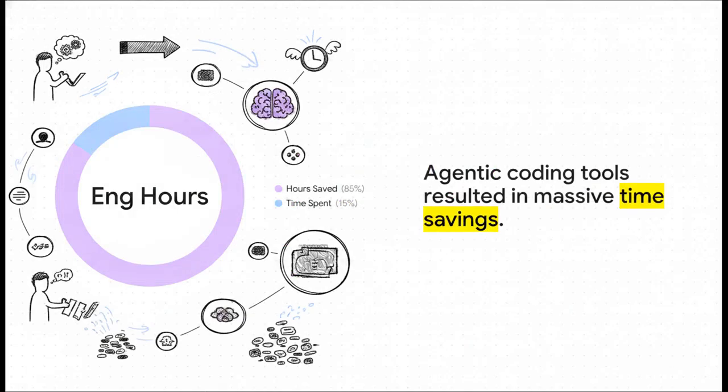But if you get this right, the return on investment is absolutely staggering. Look at this data from Anthropic tracking enterprise engineering teams. Teams that transitioned from basic coding copilots to stateful agentic tools ship their software 30% faster. But the real mind-blowing metric here is that they saved over 500,000 engineering hours across the organization. By giving agents persistent memory and the ability to autonomously orchestrate tasks, human engineers were completely freed from repetitive drudgery. They could finally shift their roles toward actual strategic decision-making and high-level supervision. That is a real game changer.